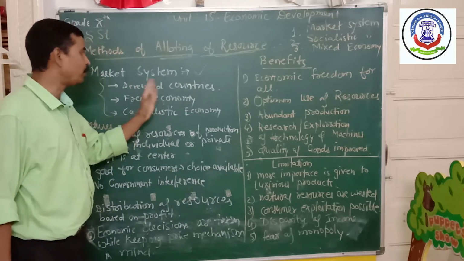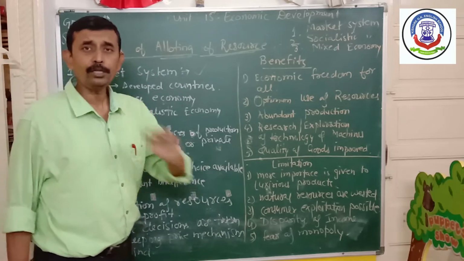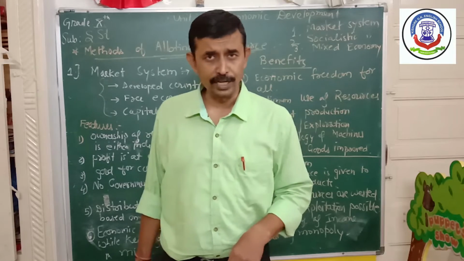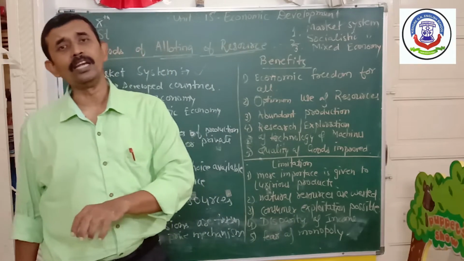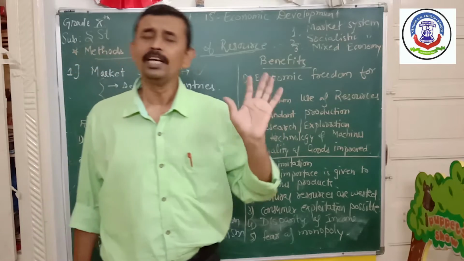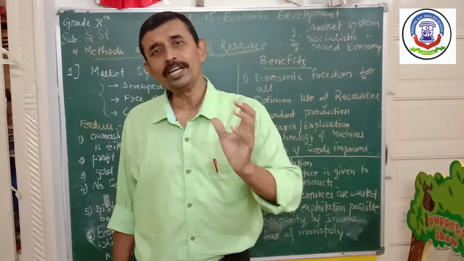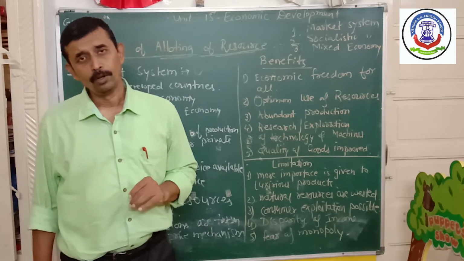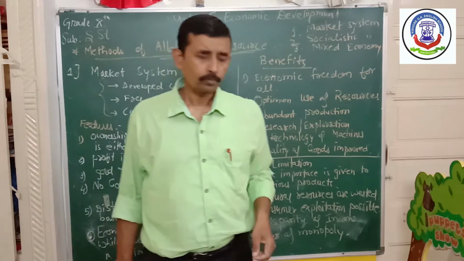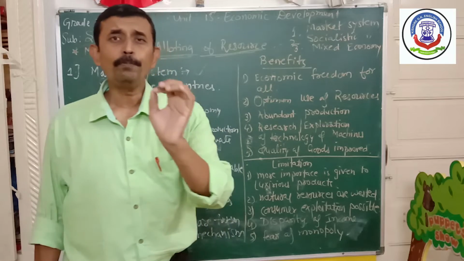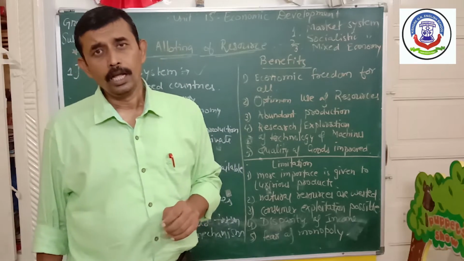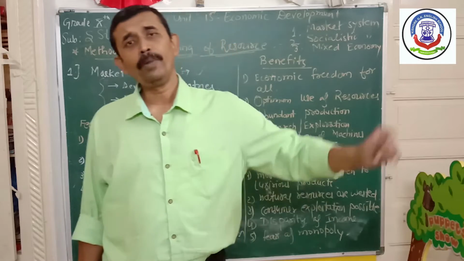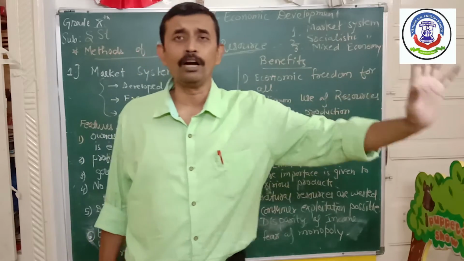Because of this, what happens? There is cutthroat competition between the different companies, and ultimately the benefit goes to the consumer. The consumer gets a variety of choice of the same product in the market. The example I give you is a simple television. If you want to buy a television, many companies' televisions are available in the market.